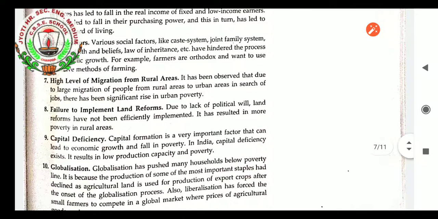High level of migration from rural areas. In search of jobs, people migrate from one area to another, especially from rural areas to urban areas. This has increased urban poverty. They do not get jobs, and in the urban area the number of poor people will increase.